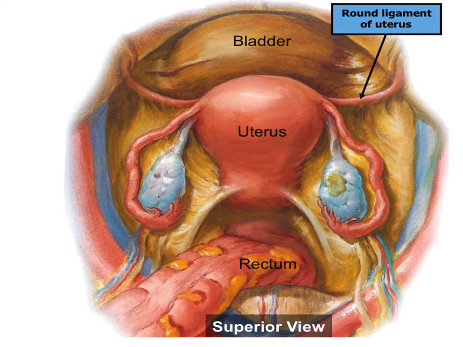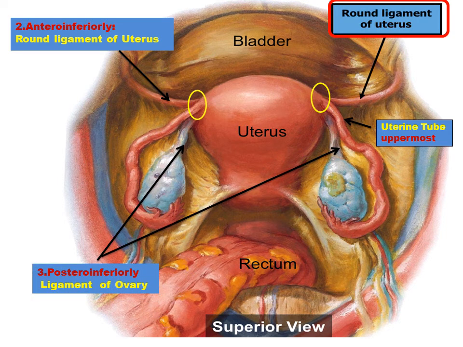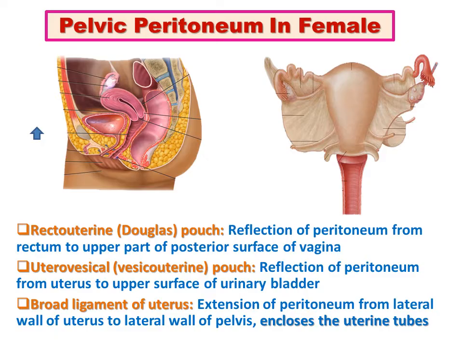The rectouterine pouch is between the rectum posteriorly and the uterus anteriorly. It is supposed to be the most dependent part of the abdominal cavity in the standing position. On the other hand, the most dependent part of the abdomen in the lying down position is the hepatorenal pouch of Morrison.